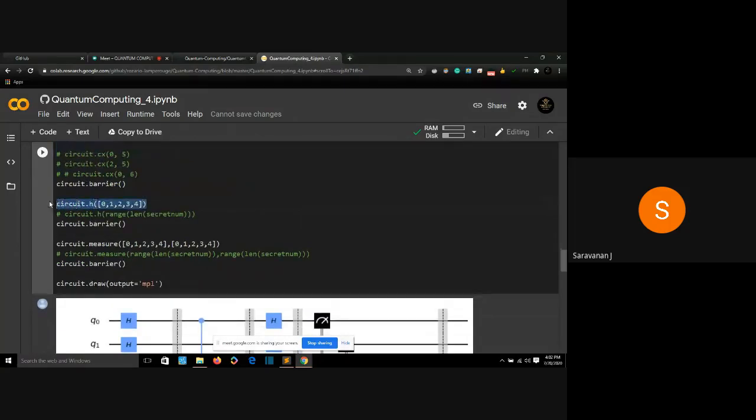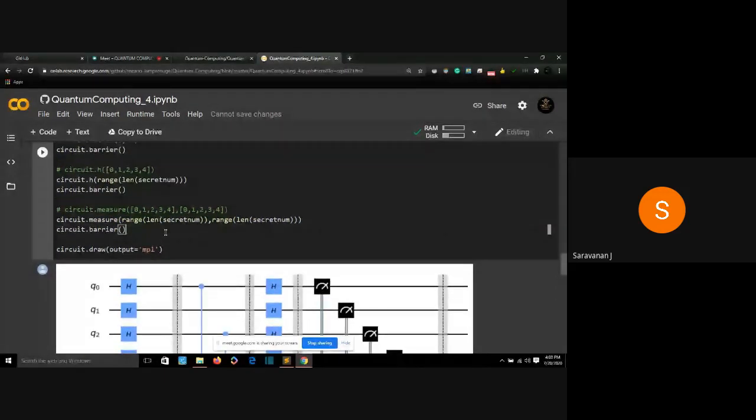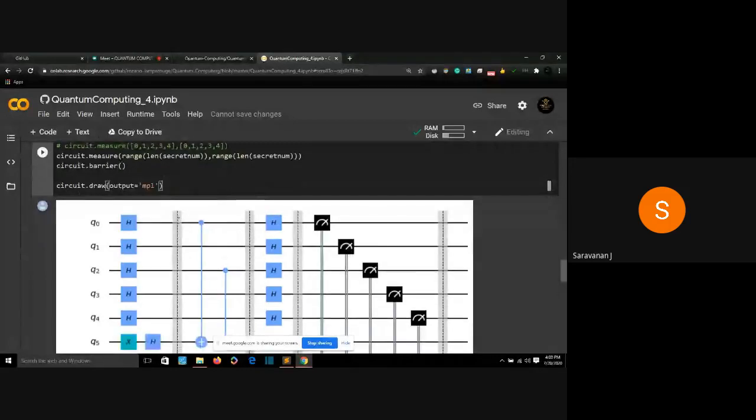Then for the range of the secret number, I'm going to apply the Hadamard gate again. Then I'm going to measure it. Measure the first 5, meaning the first few qubits. I'm going to measure it, and I'm going to make a barrier. That's it. We have done our code. And now when I run it, it will give me the same output if you observe carefully.